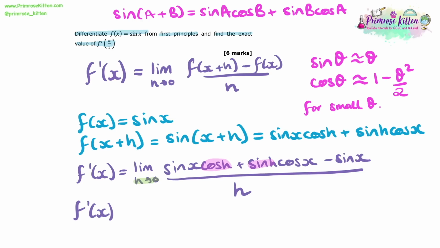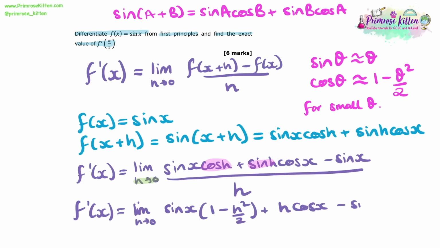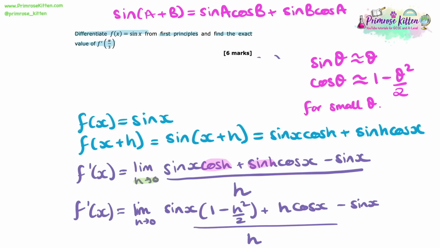So we can make some substitutions in place of the cos h and the sin h, because h is small in this approximation. So here we have f'(x) equals, in the limit where h tends to 0, sin x times (1 minus h squared over 2), because we don't have theta here, we have h. And that's plus h, because sin h approximates to h, times cos x, and that's minus sin x, and that's all over h. So now we're going to need to simplify this a step further. So I'm just going to clear a little bit of space here so that we can do that.